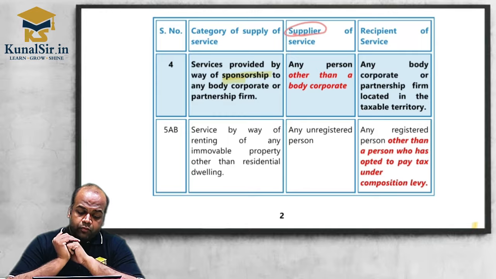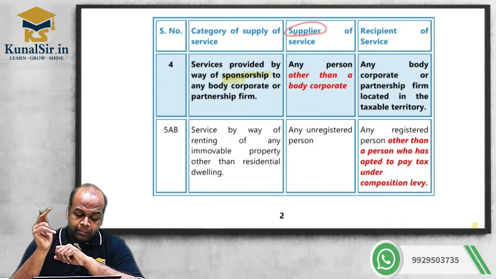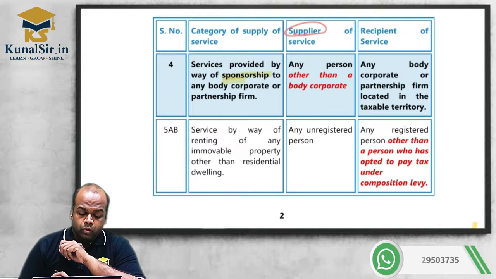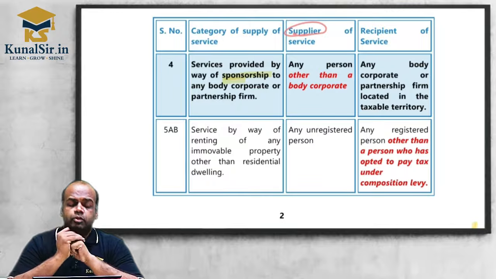Now, what is the category of supply of service? Services by way of renting of any immovable property other than residential dwelling. So we are not talking about residential dwelling here, because residential dwelling is not subject to RCM.